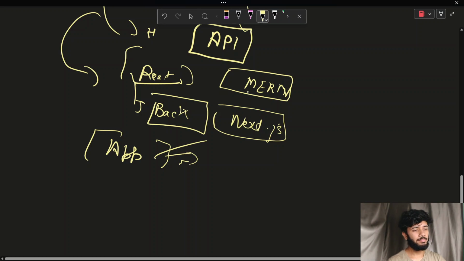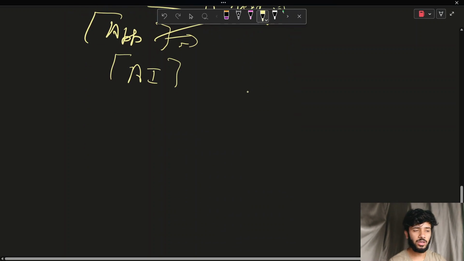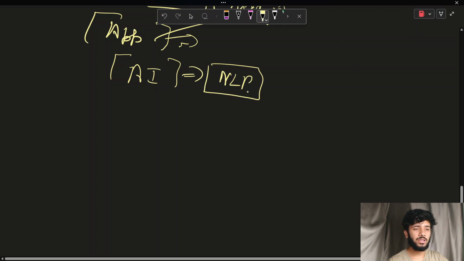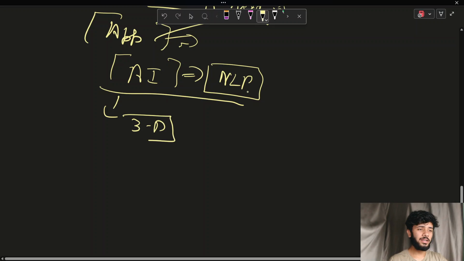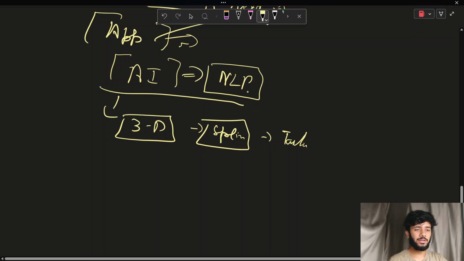After that, a bit of AI, because AI is a bit of a buzzword. I will be talking about AI, like how to do NLP, natural language processing, and how to do automations. Along with that, there will also be 3D things like Blender and Spline, which I have told you about, and Tailwind CSS projects.